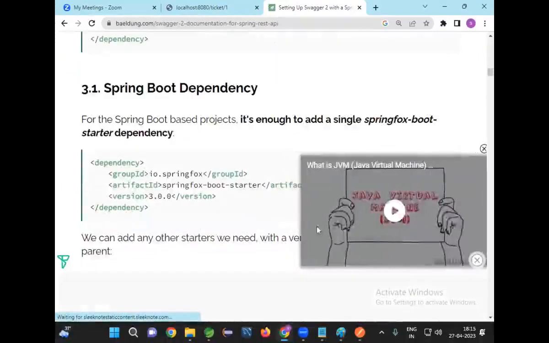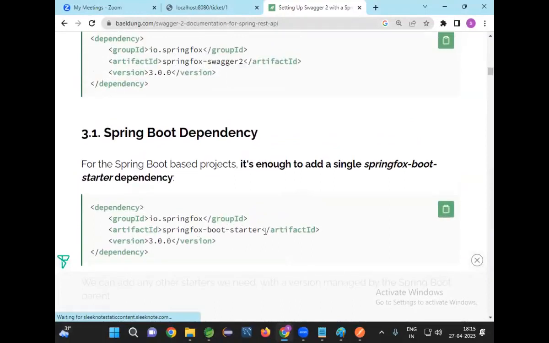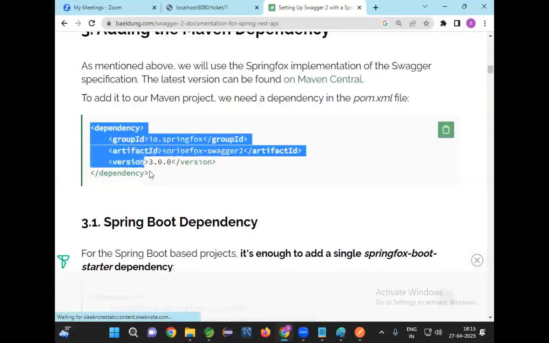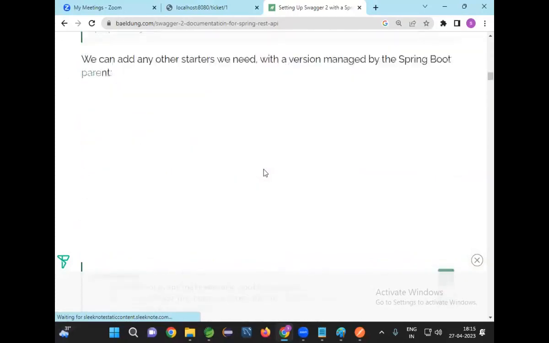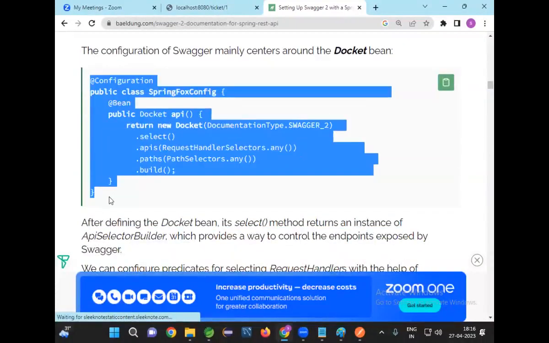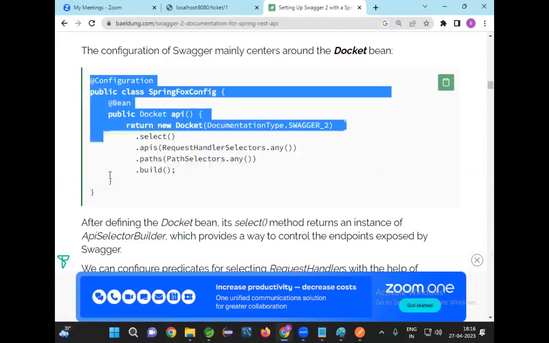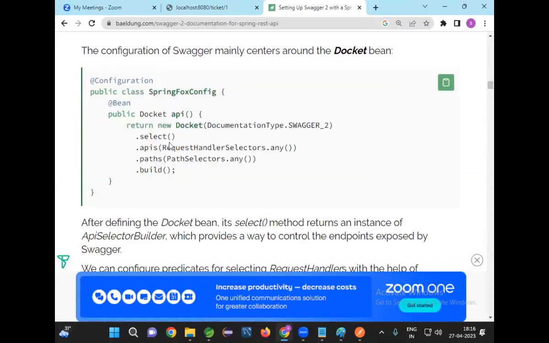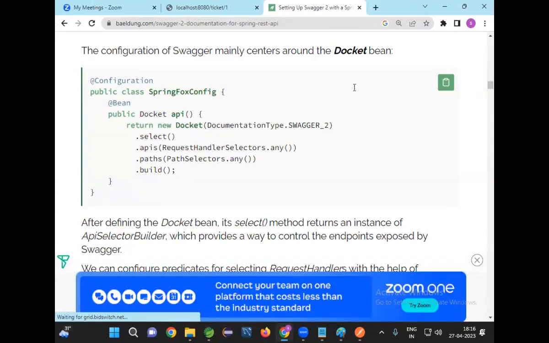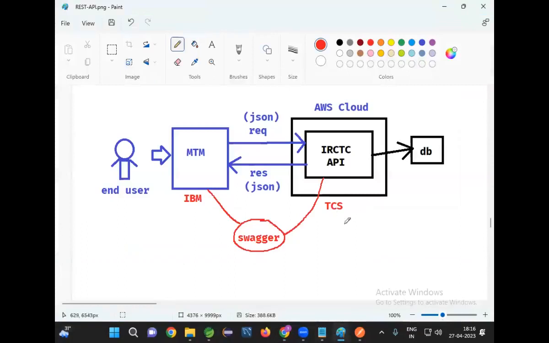Now Springfox Boot Starter, Springfox Swagger. So this is the Swagger dependency that we can add. After adding the Swagger dependency, we need to write one method like this. This is the method which will generate documentation for our REST API. How to do that, I will explain in tomorrow's class.